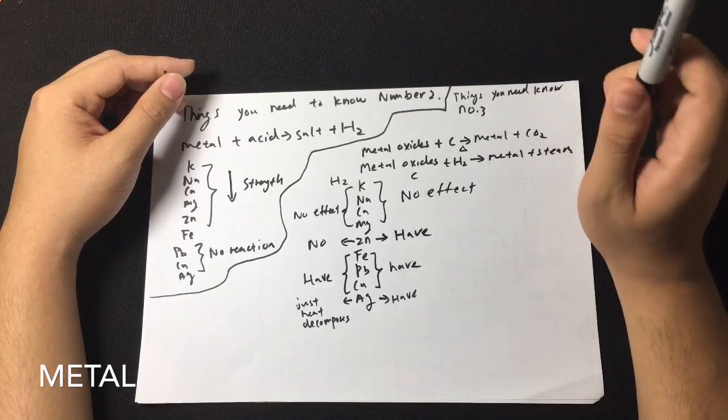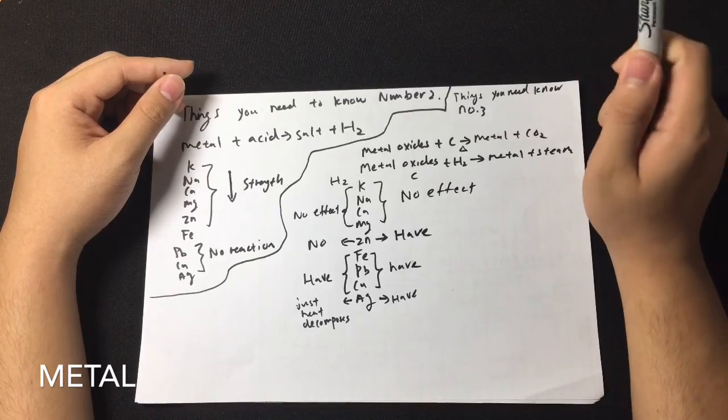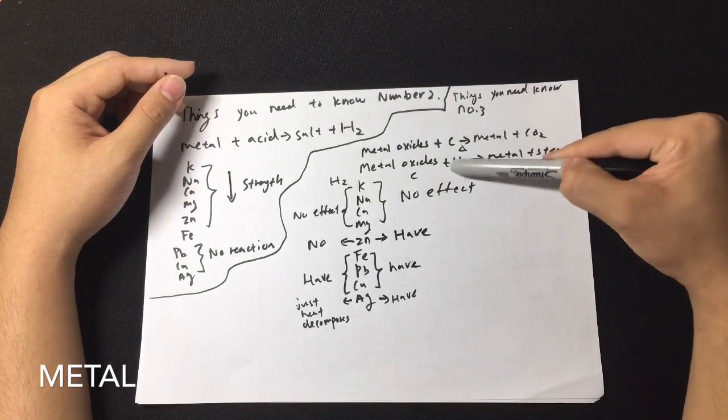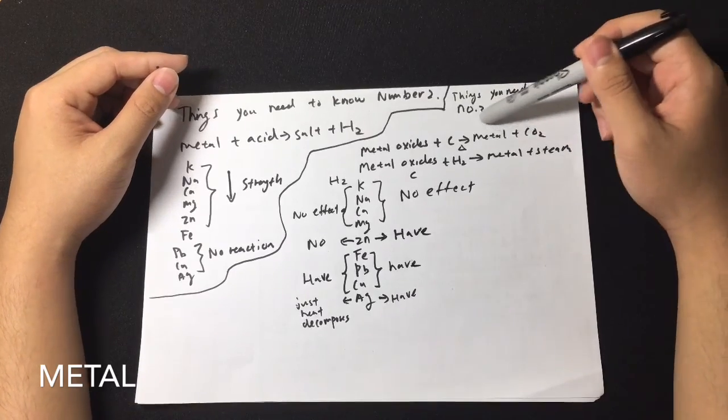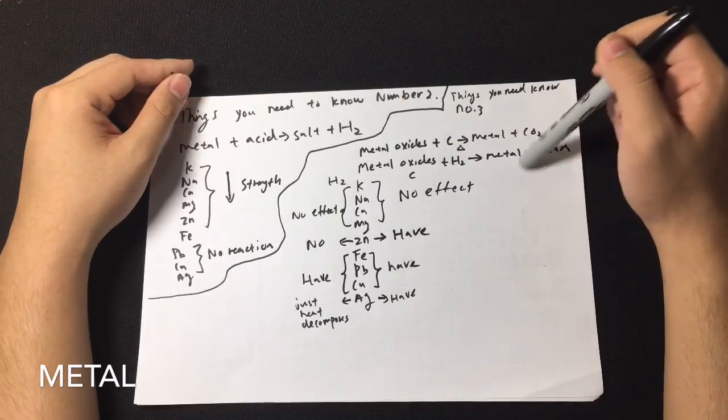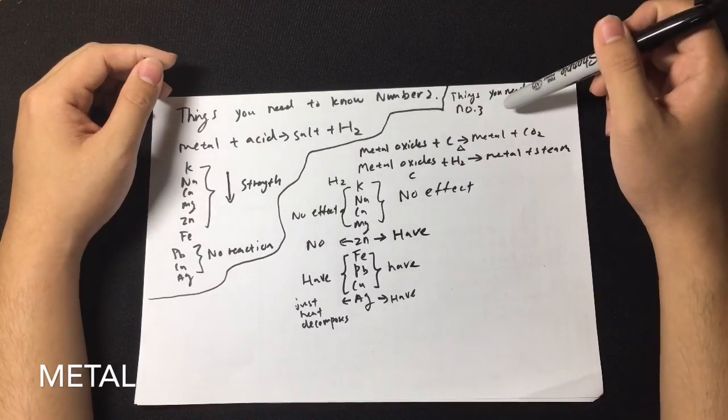Now we will move on to the third thing that you need to know. The third thing is that you must know that metal oxides can be reduced by carbon or H2. If reduced by carbon, you expect to get a metal as a product and carbon dioxide. And for H2 you will get metal plus water or steam.